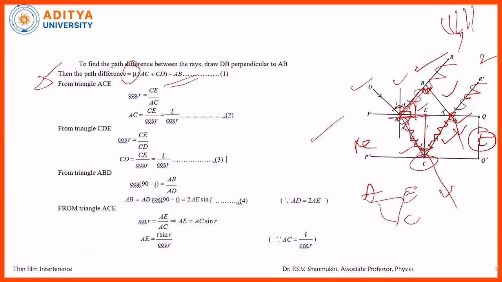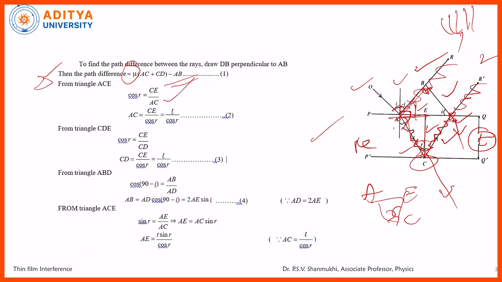Similarly, R is the angle of refraction. I draw one normal, EC is the normal. So here it makes R, and on either side of that it is also R. Now I am taking the AEC triangle. From this triangle, this is R. Therefore, cos R is equal to EC by AC.